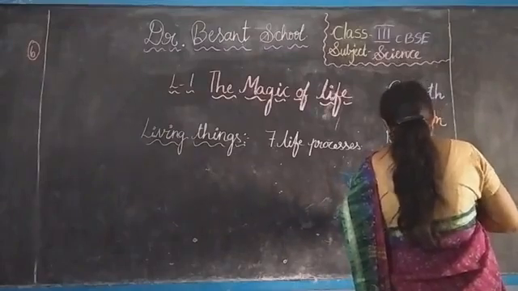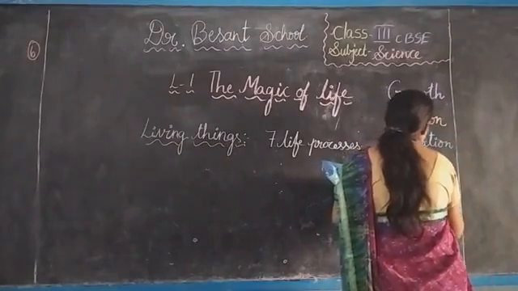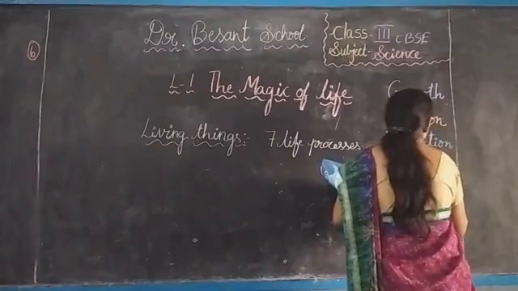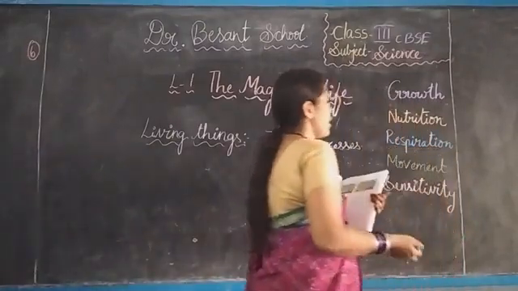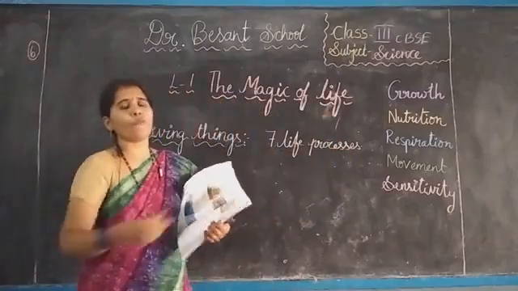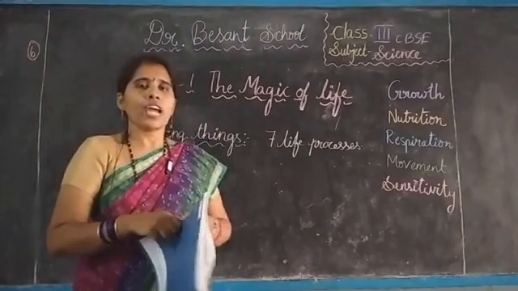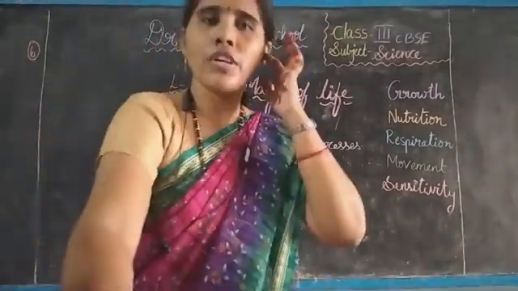Are you ready with your books, everyone? Okay, children. Till now, these five life processes we have discussed in the last classes, isn't it? Do you have any idea? I want to tell for two minutes.